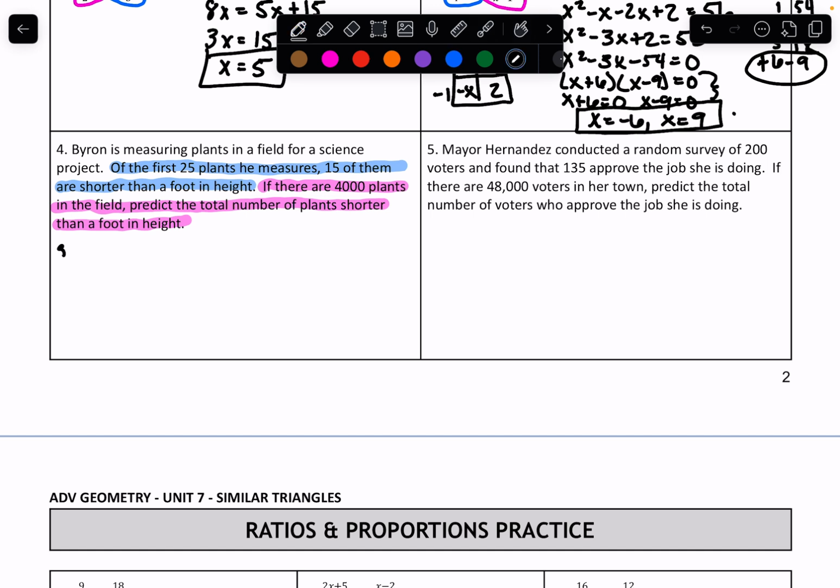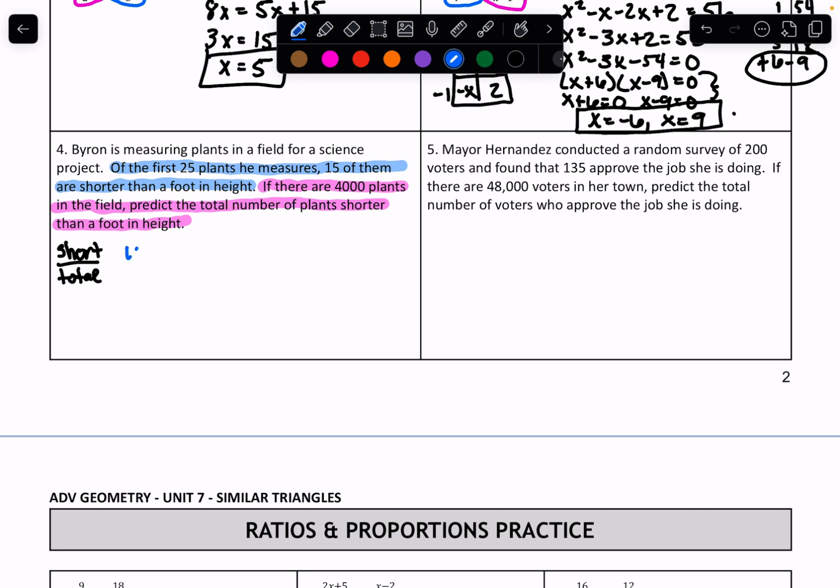So we're doing how many are short over a total. It always helps to write that down because you can keep it straight on both sides of your equal sign whenever you have to set up your own problem. So I do highly suggest that you write that little fraction explanation of how you're going to set up your problem. You don't really have to, but it's a very good idea.